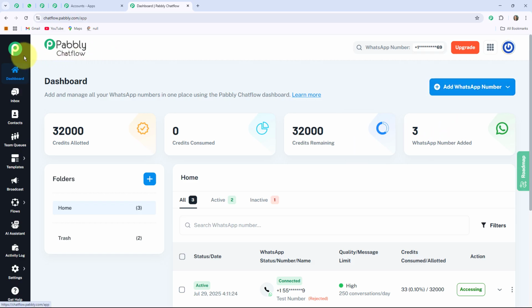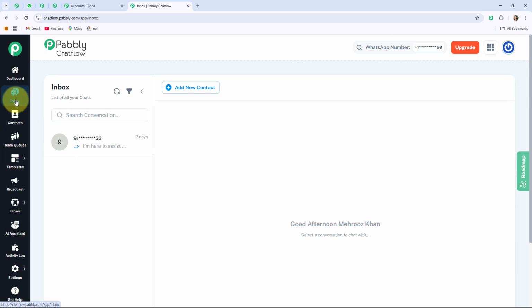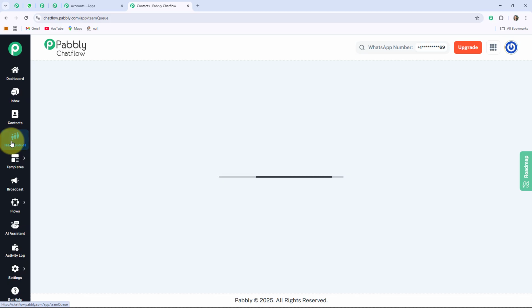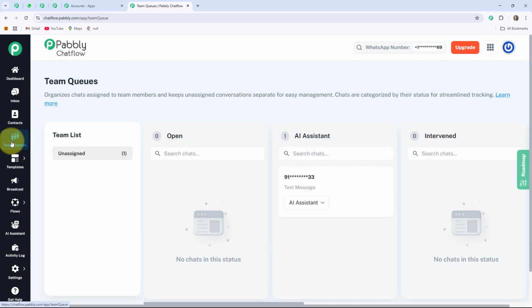Here on the left-hand side, you can see the different features of Pabbly Chatflow, where the first is the inbox, where you can see and manage all of your WhatsApp conversations in one place. The next one is the contacts. Contacts lets you view, manage and organize your customer contact details. The third one is the team queues. Team queues help you assign chats to different team members for better handling.